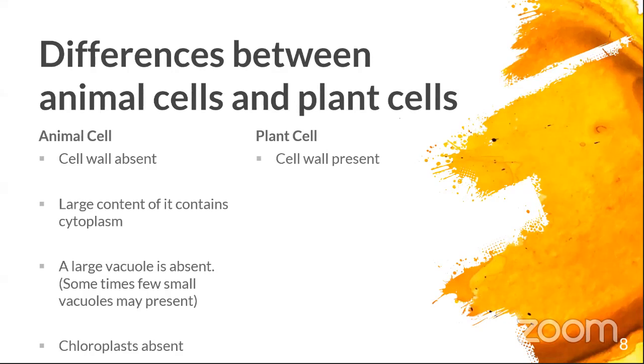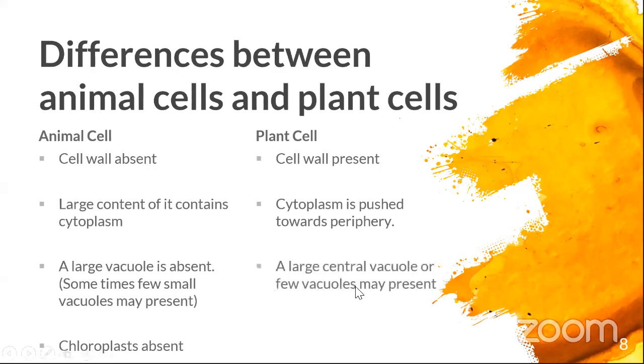Okay, large content of it contains a cytoplasm. Well, of course, in the plant cell, the large content is what? Is the vacuole, right? It's the vacuole. Why? Because the cytoplasm is pushed towards its periphery. Why? Because the vacuole is taking a big space, isn't it? Right? Okay, fine. That is the next point in here.